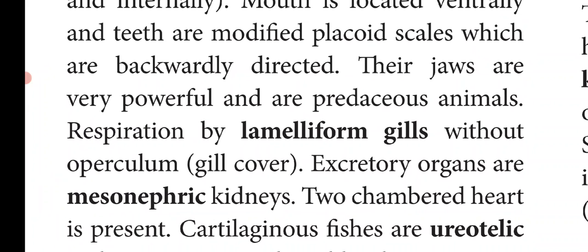And cartilaginous fishes are ureotelic and store urea in their blood to maintain the osmotic concentration of the body fluids. What do you mean by ureotelic? The excretory product of these fishes is urea. So they are called ureotelic, and they store the urea in their blood to maintain the osmotic concentration of the body fluid.